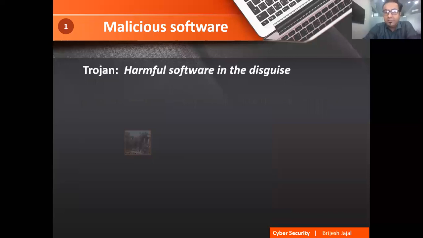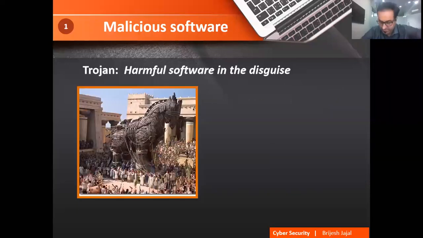Then another example is the Trojan horse. Most of you might be aware of what a Trojan horse is. It is a story of Greece where a wooden horse was used to attract the villagers nearby. When the wooden horse was outside the village, the people were attracted and wanted this horse inside their village.